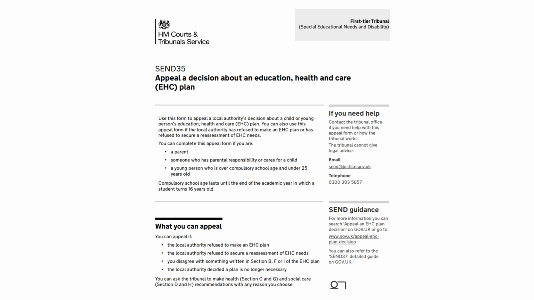Here is a reminder that you must let the tribunal know if there is any change to your contact details. You must inform the tribunal immediately if you move house or if you move to another area within a different local authority. The tribunal prefers to use email, phone or text to contact you, so it's very important to let them know if your email address or phone number changes.